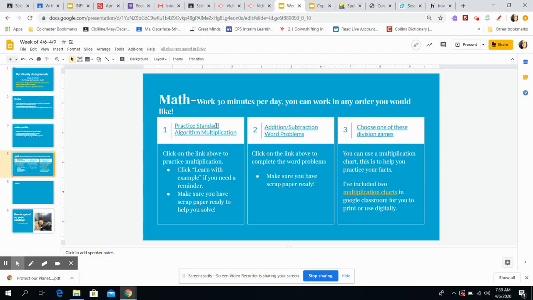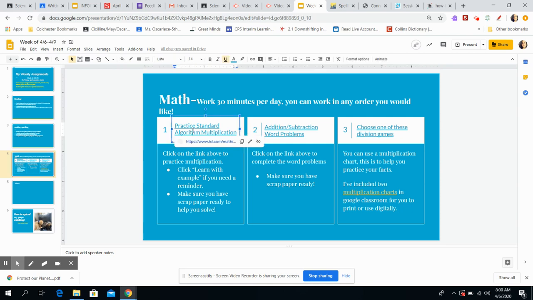So this first one, these are all online links. There's so many links open. It says work about 30 minutes per day. Again, you don't have to finish everything. I don't know how many questions it goes through because I didn't do the whole thing. But again, we're working on how much time you should spend on it as opposed to how many questions you should complete, because everybody works at their own pace.